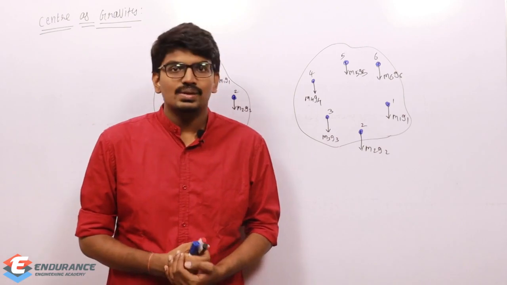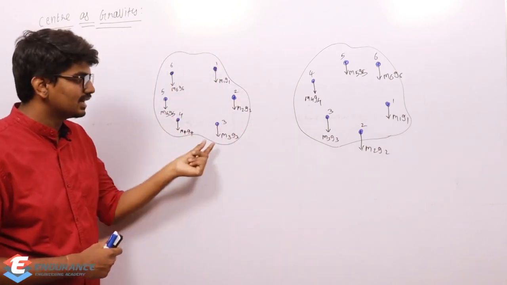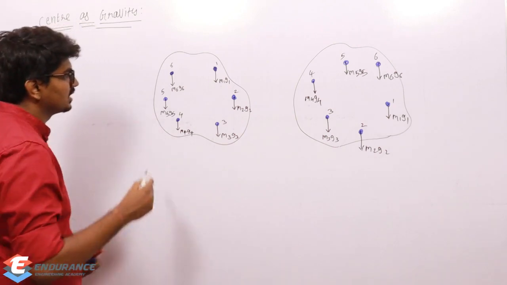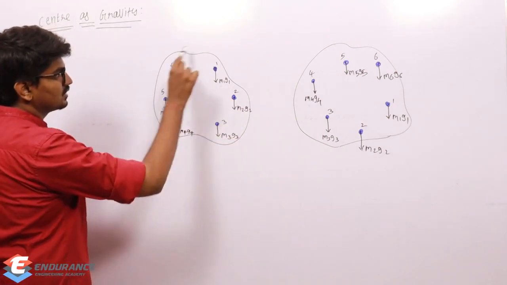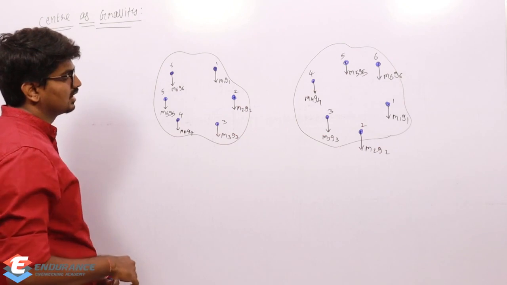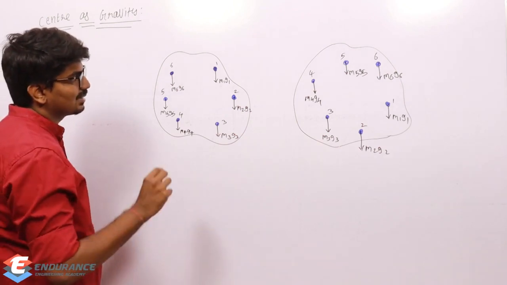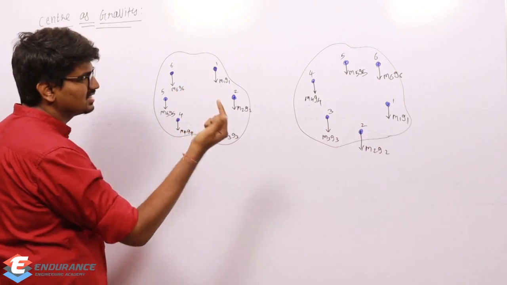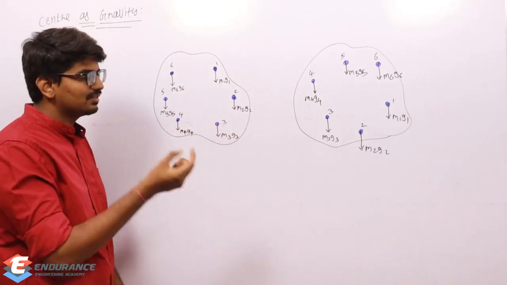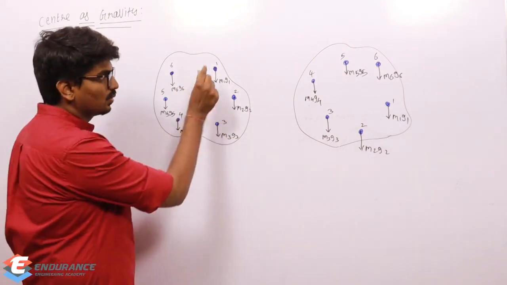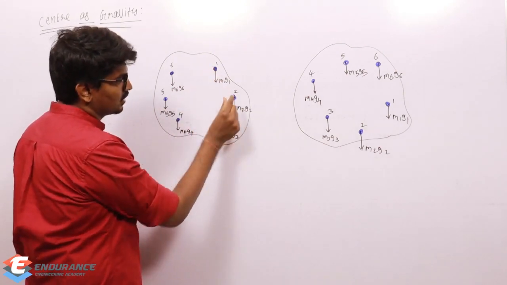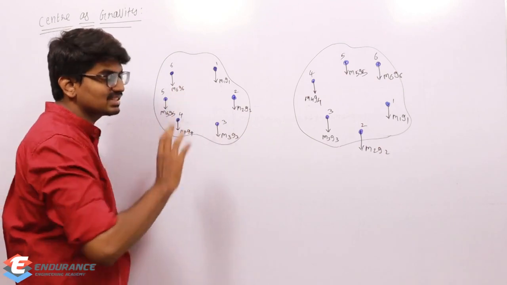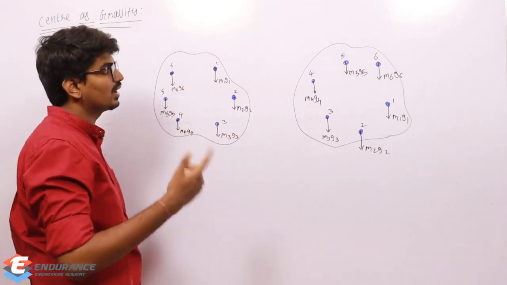Right, so now let us consider there is a plate. Consider that this plate is massless. In this massless plate, I'm attaching 6 masses. You can just consider something like a massless plate where I'm attaching coins. One coin here, one coin here, one coin, one coin, one coin, one coin. I'm just pasting the coins, and the masses of the coins are different.